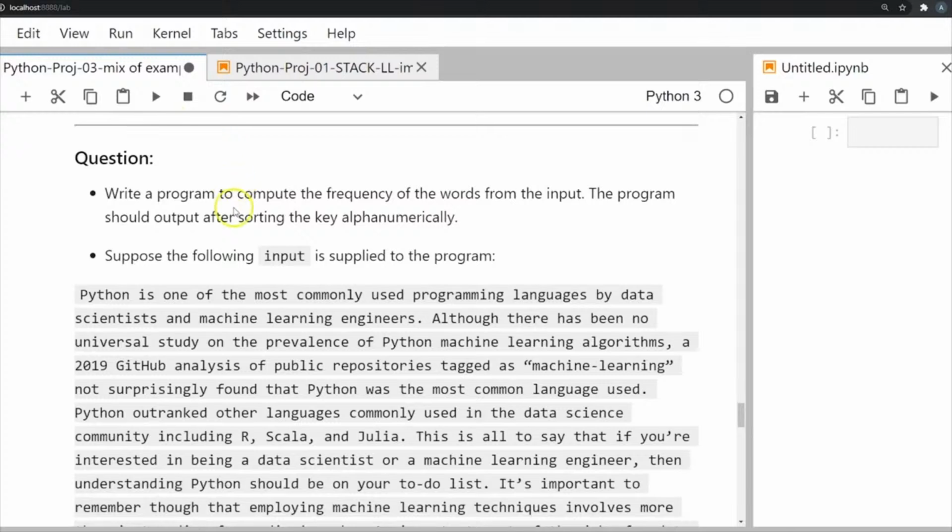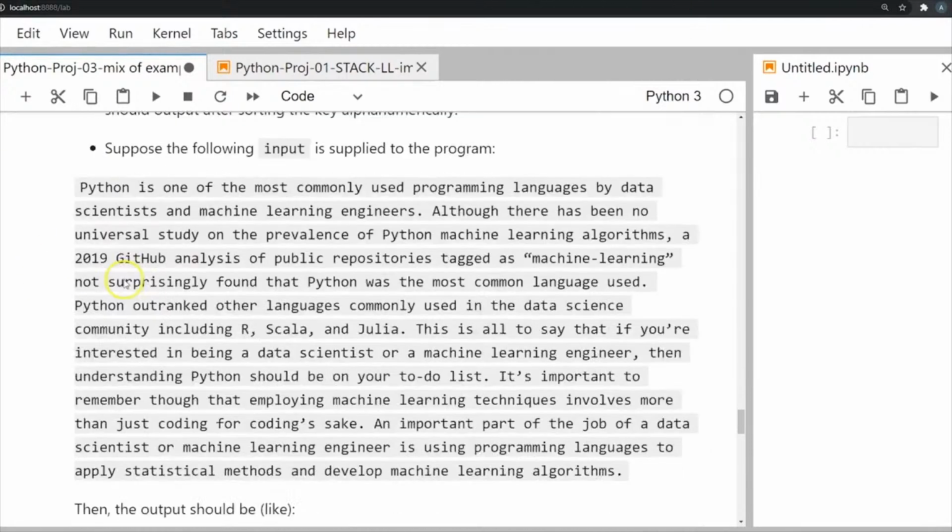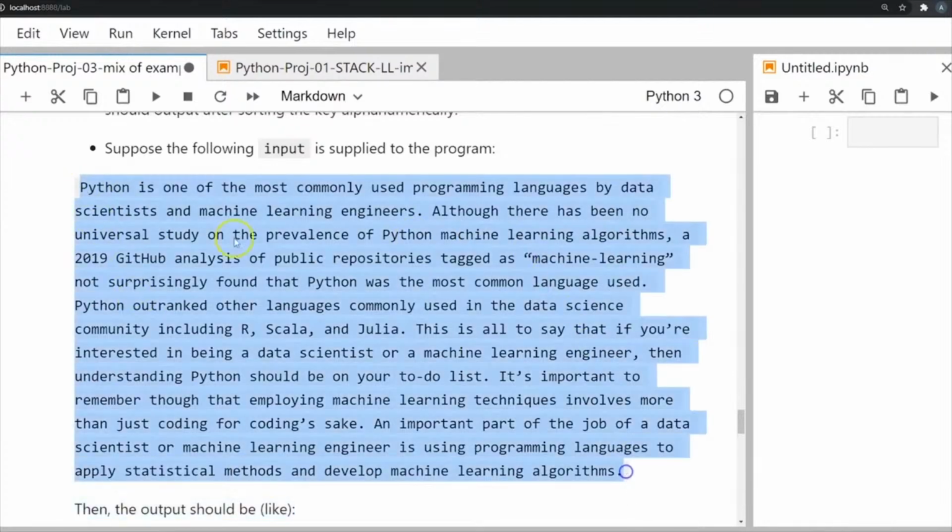So the question that we have is, we have this program that we have to write where we compute the frequency of words that exist in some input. The program should output after sorting the key alphanumerically. Now this input is basically a block of text, right? So in our example, for example, if this was our input, right?